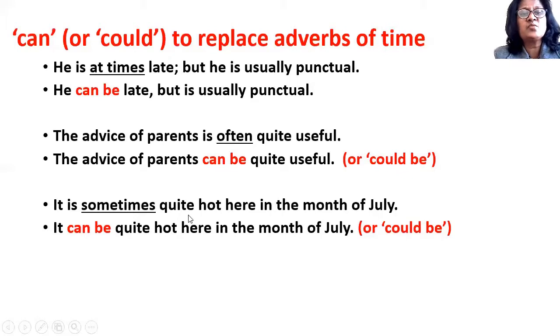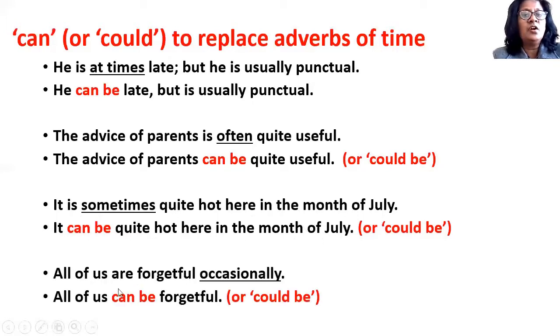It is sometimes quite hot here in the month of July. So, we can say it can be quite hot here in the month of July, or alternatively we can also say it could be quite hot here in the month of July. So, it is possible that it can be hot here in the month of July. All of us are forgetful occasionally.